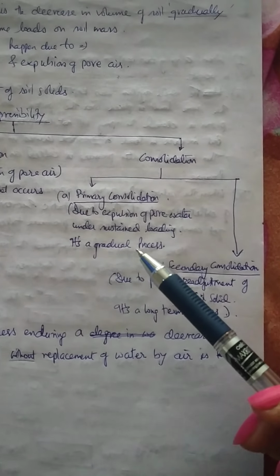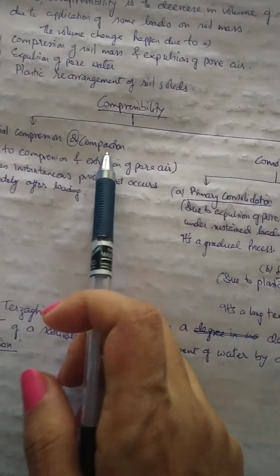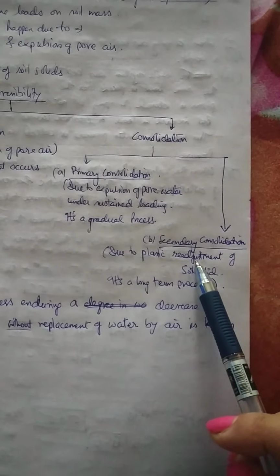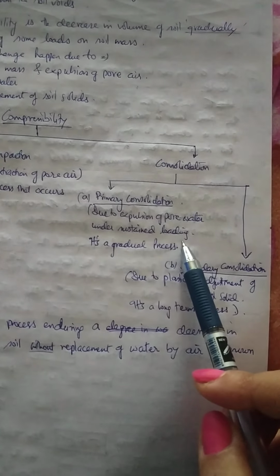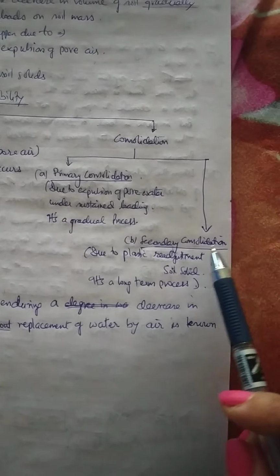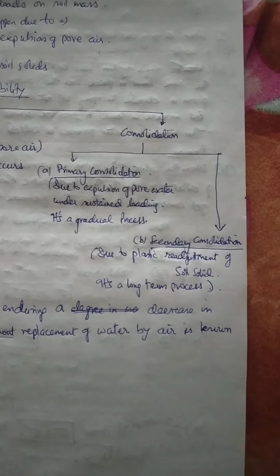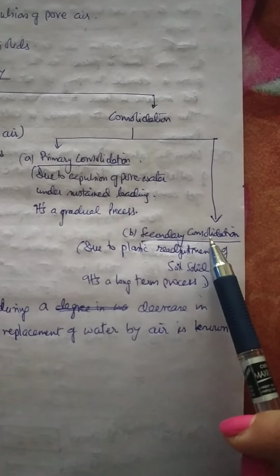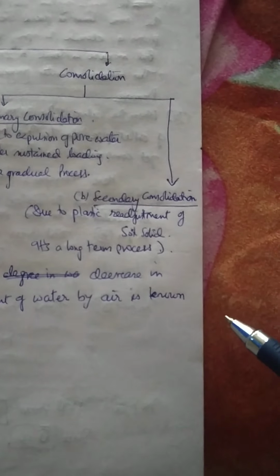And consolidation is because of a longer duration, more static load, and it's a gradual process when you compare it with compaction or initial compression. Consolidation can be primary or secondary. Primary is due to the expulsion of pore water under sustained loading, and that is a gradual process. In secondary consolidation, all the water in the voids has been expelled, but the load still continues for a longer duration, and the soil settles after a long duration of that static loading.